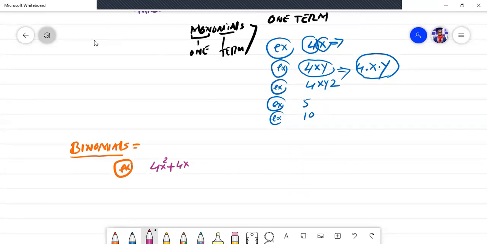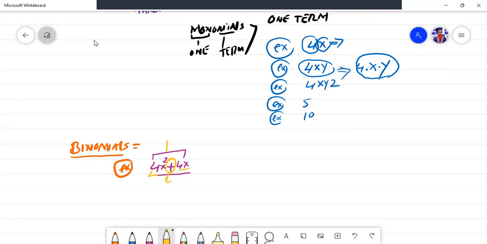So what do you mean by this expression? What do you mean by this equation? See, if you notice, let me highlight the color. There is a positive sign here. This positive sign tells you there are two terms given in this equation. The first term is 4x square and the second term is 4x.